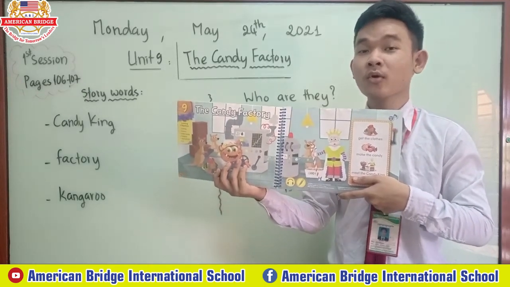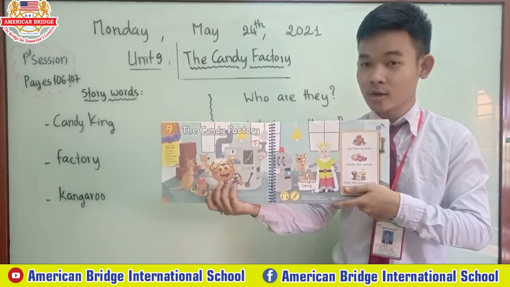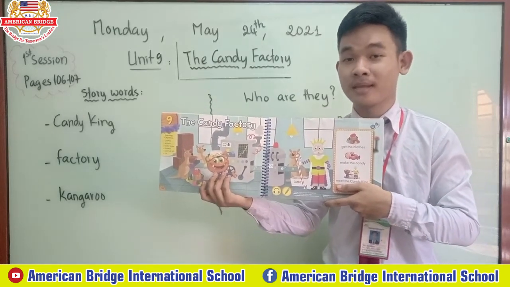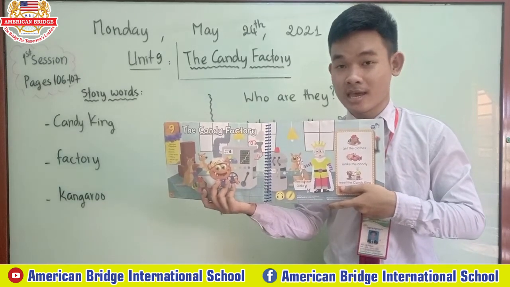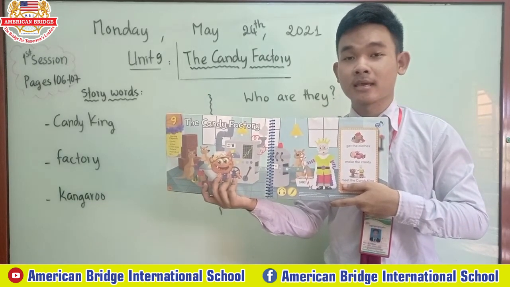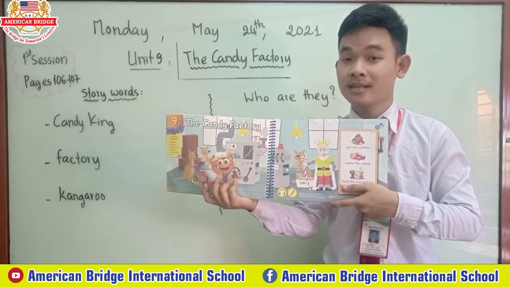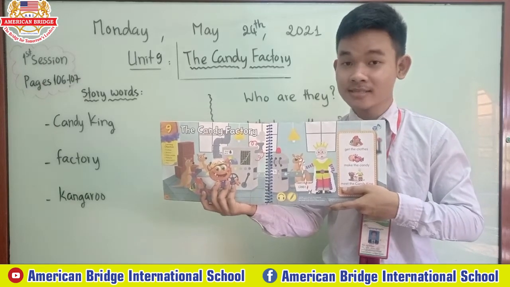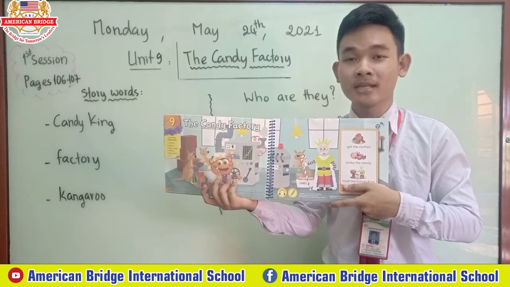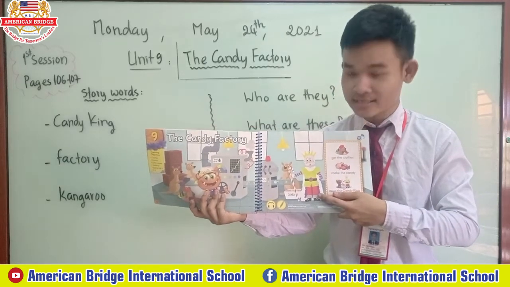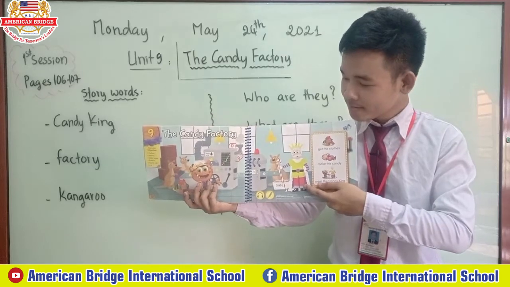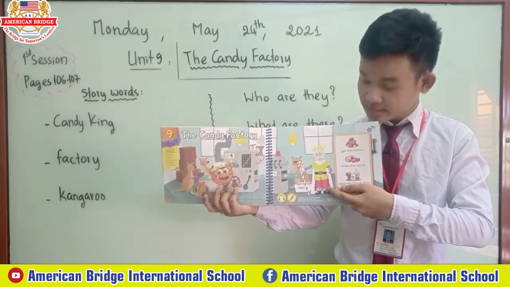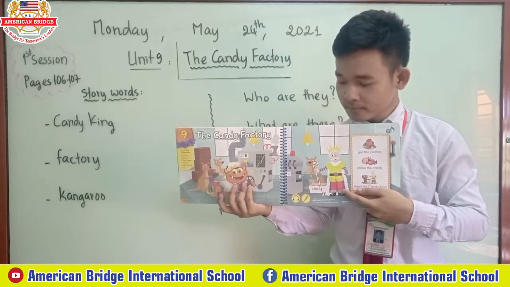Wow, that's so special. That's so happy when you can meet the king. That's a special chance that you can meet a king. All right, okay, so now that's all for the picture, everyone.